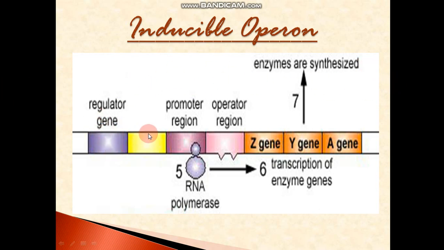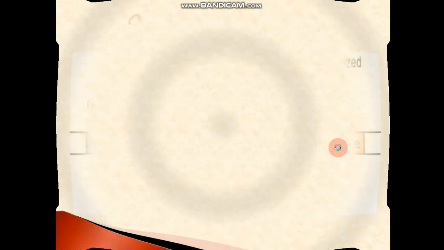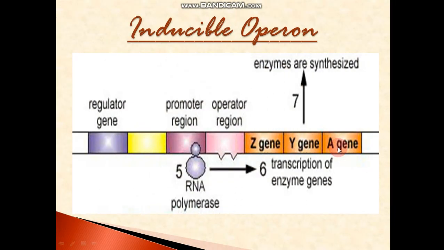There is a regulator gene, or R. After the regulator gene, there is a promoter region, then an operator region, and then the three structural genes: gene Z, gene Y, and gene A. These are the structural genes.